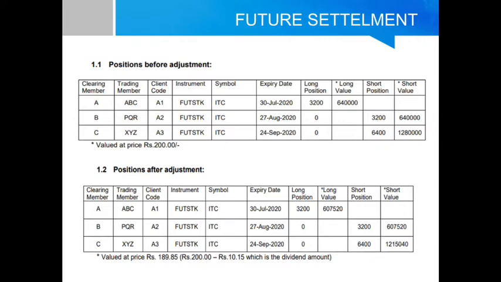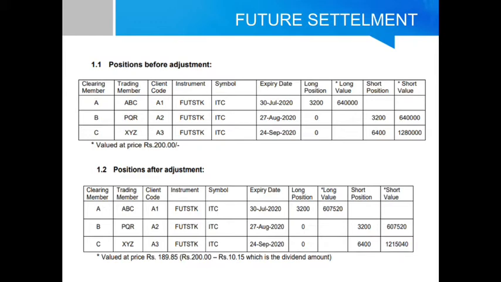So the earlier position of ABC client A1 in July expiry, long 3200, whose value was 6,40,000, has now become a value of rupees 6,07,520. If we multiply 3200 into 189.85, the long value will come to 6,07,520.